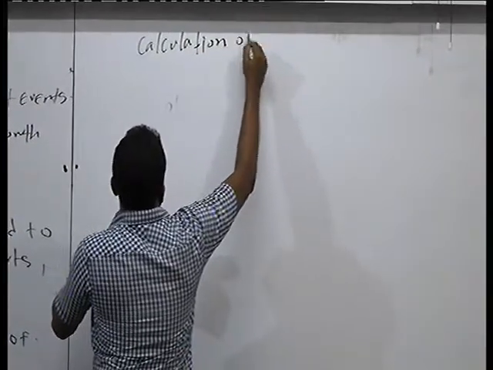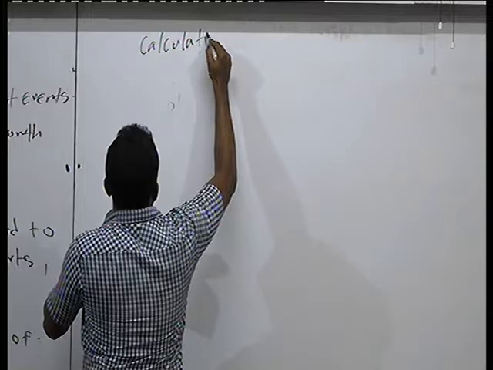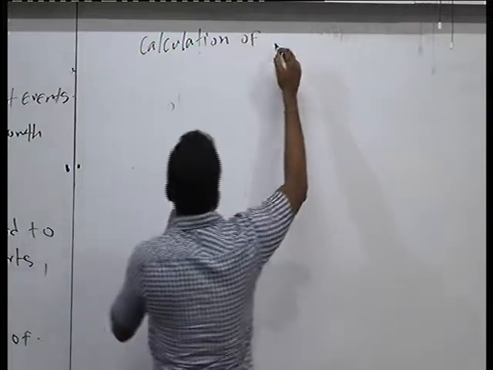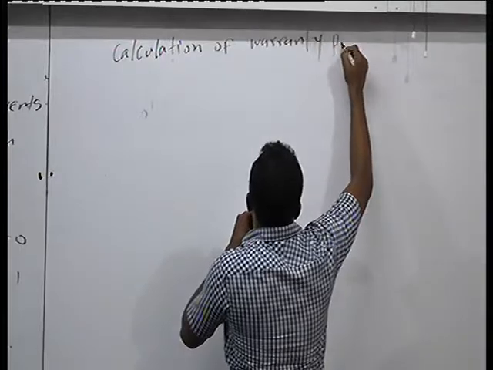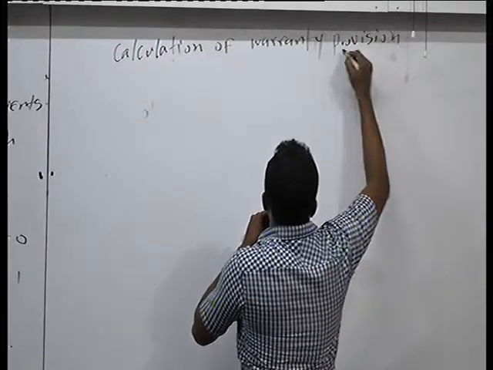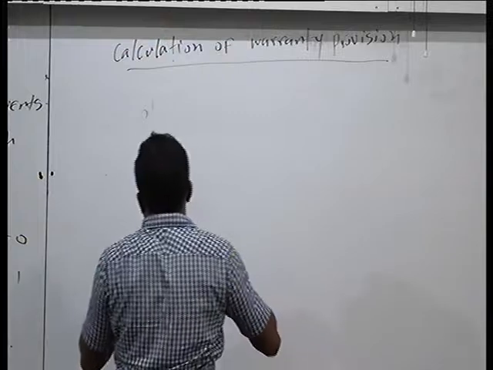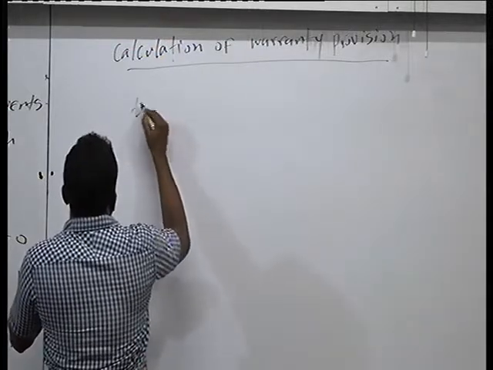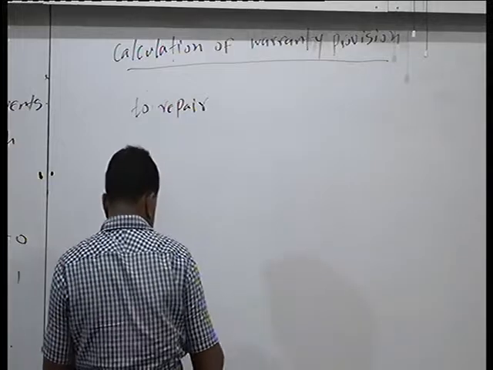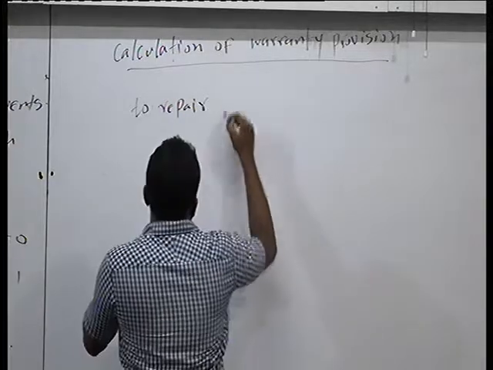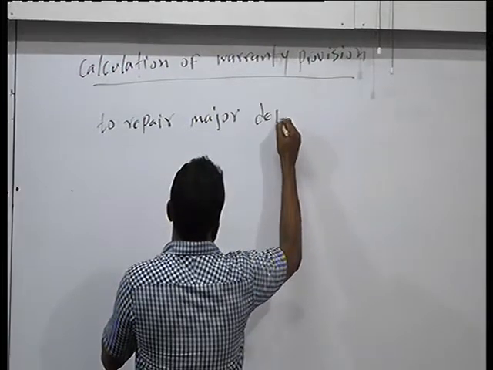Calculation of warranty provision, number 1: to repair major defects.